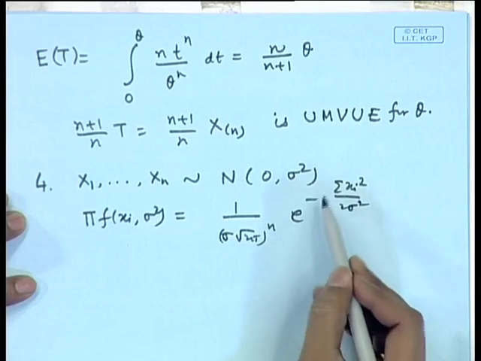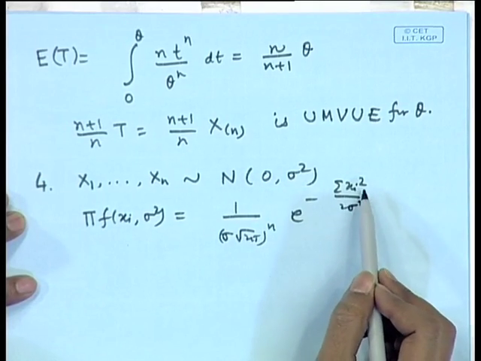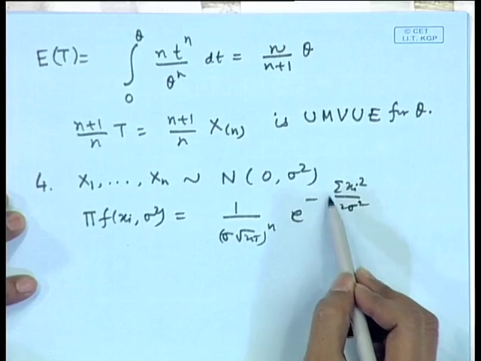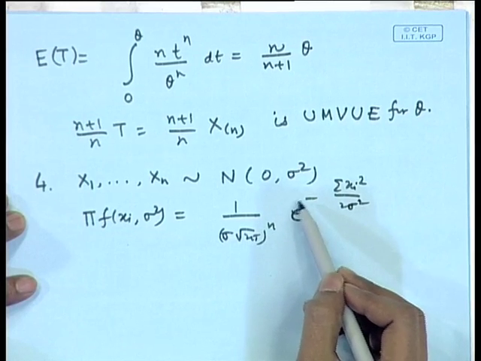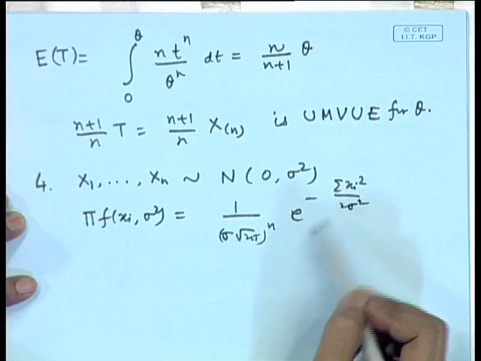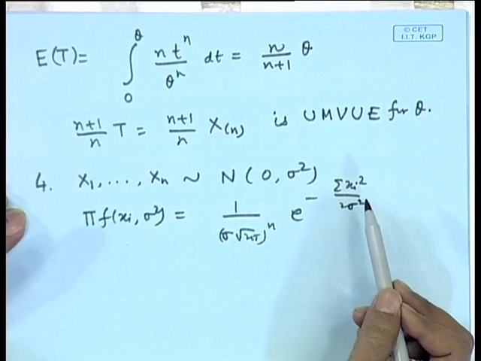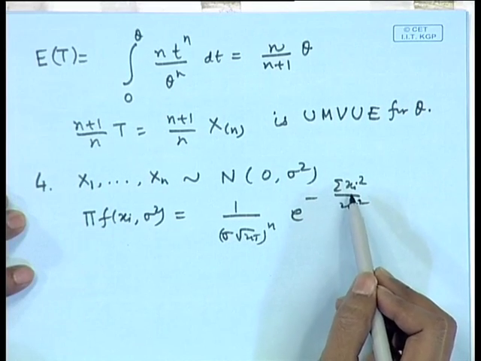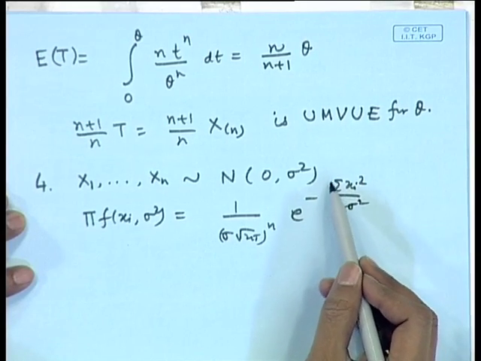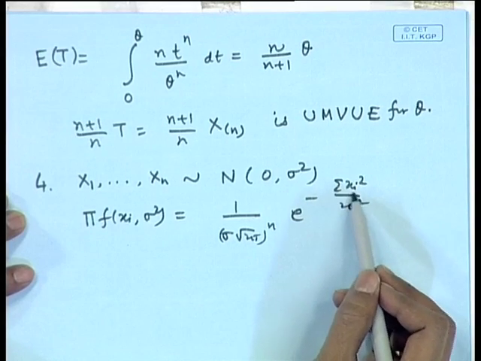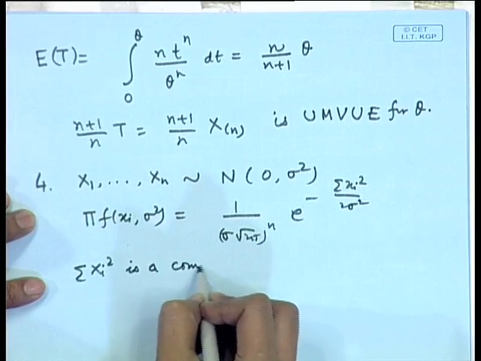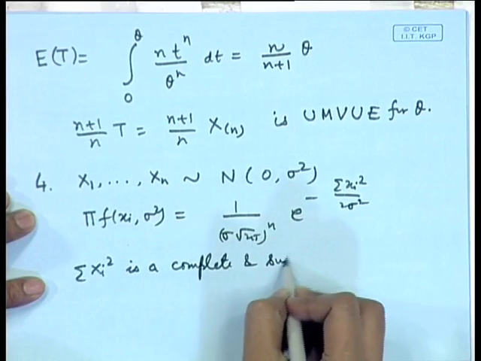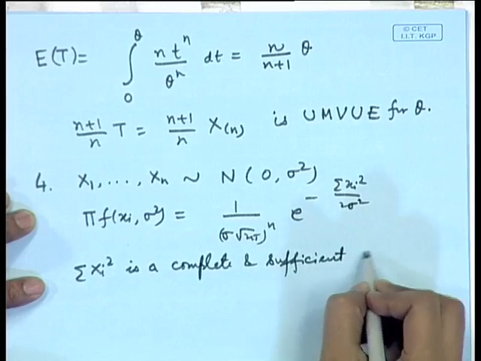Now, here you do not have to do anything, you just observe that the distribution belongs to one parameter exponential family, the parameter is minus 1 by 2 sigma square, and the range of minus 1 by 2 sigma square is from minus infinity to 0, which obviously contains one dimensional intervals. Therefore, sigma x i square is a complete statistic. The sufficiency is clear from here. So, we conclude that sigma x i square is a complete and sufficient statistic.